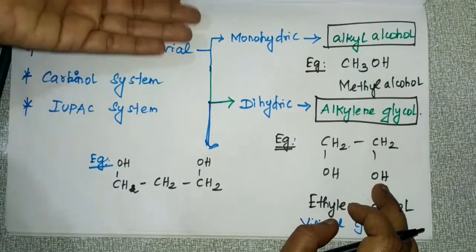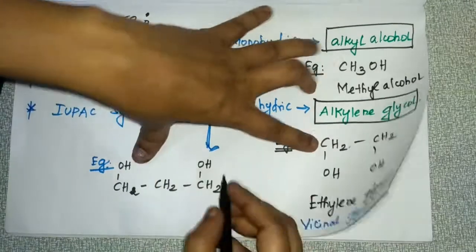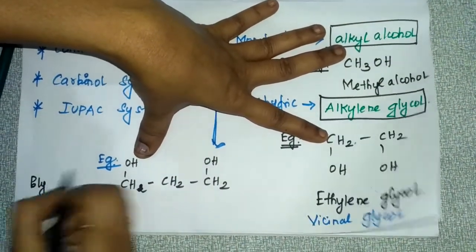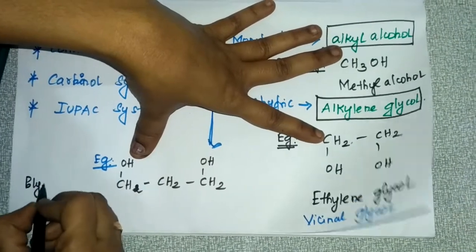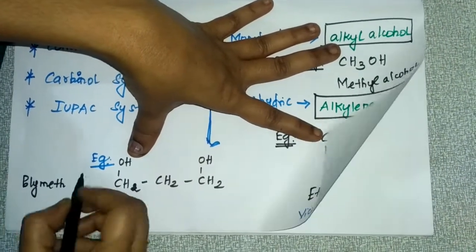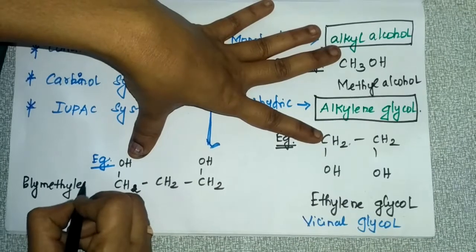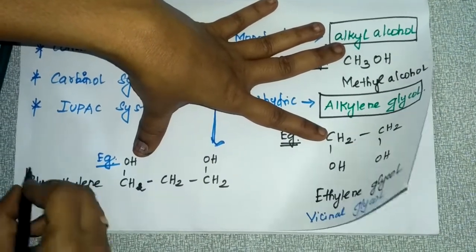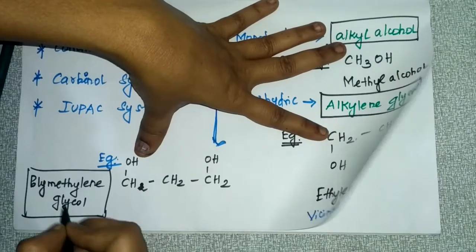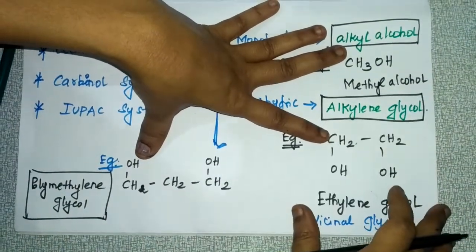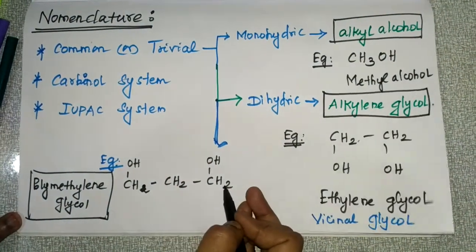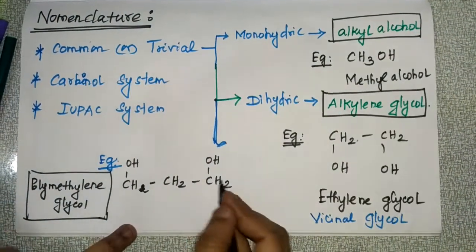So in this case, you have to follow the order polymethylene glycol. Based on this, how will you name this one? How many methylene groups are there? Three. So how will you name this?